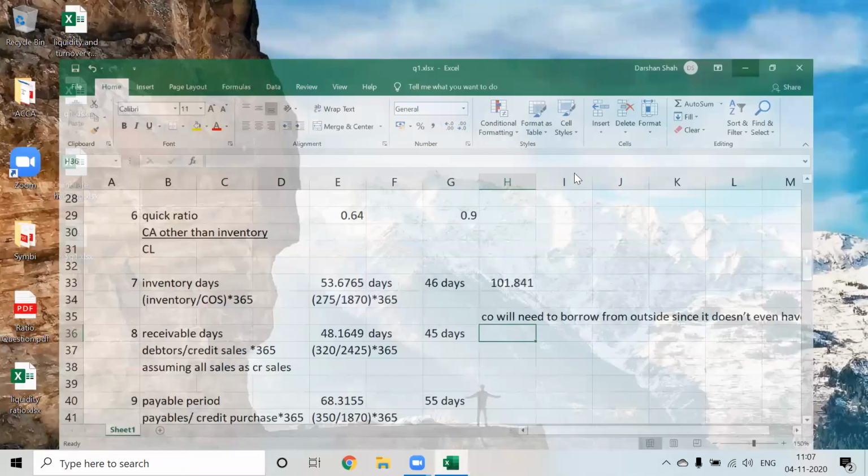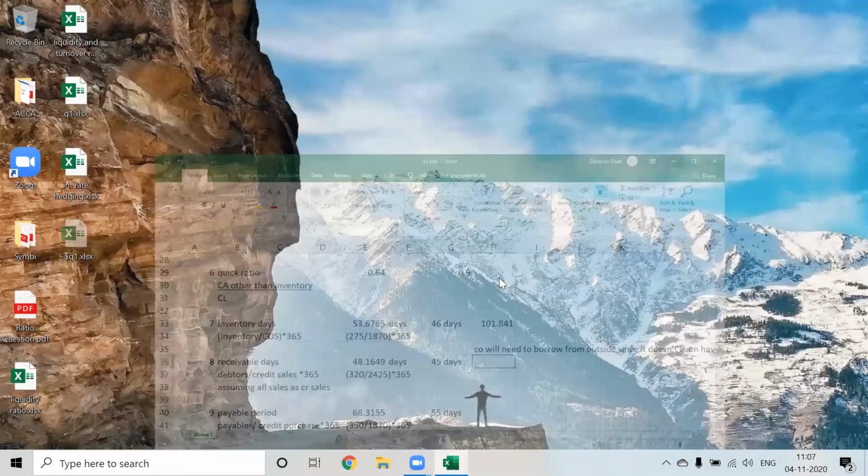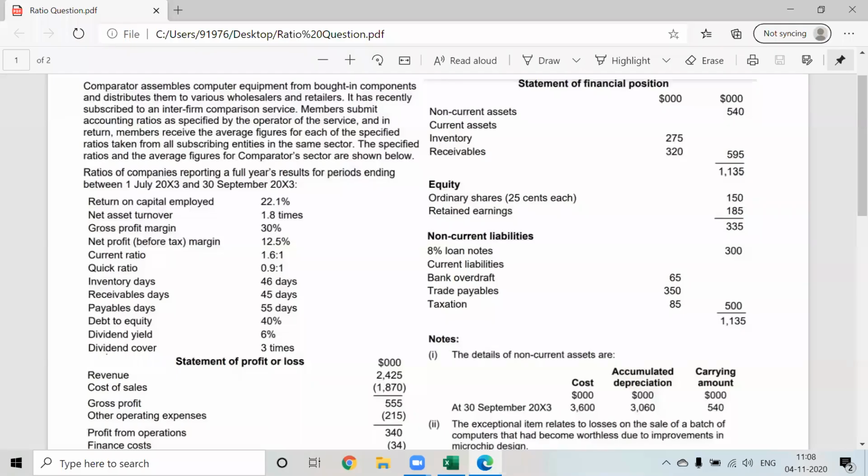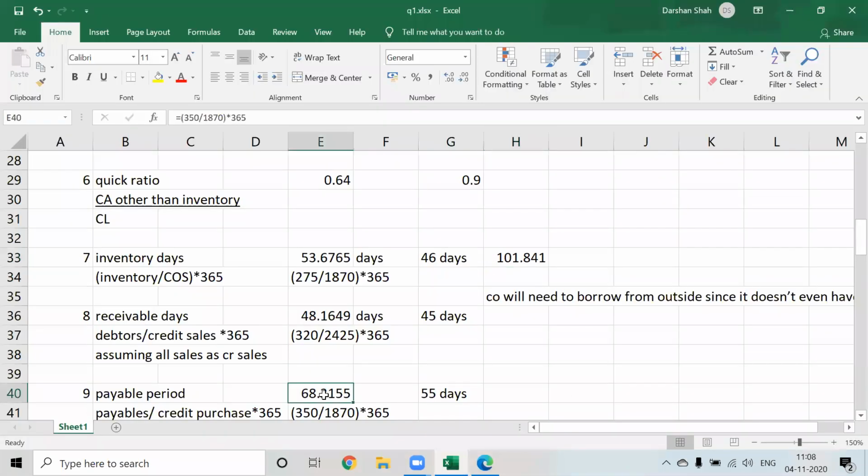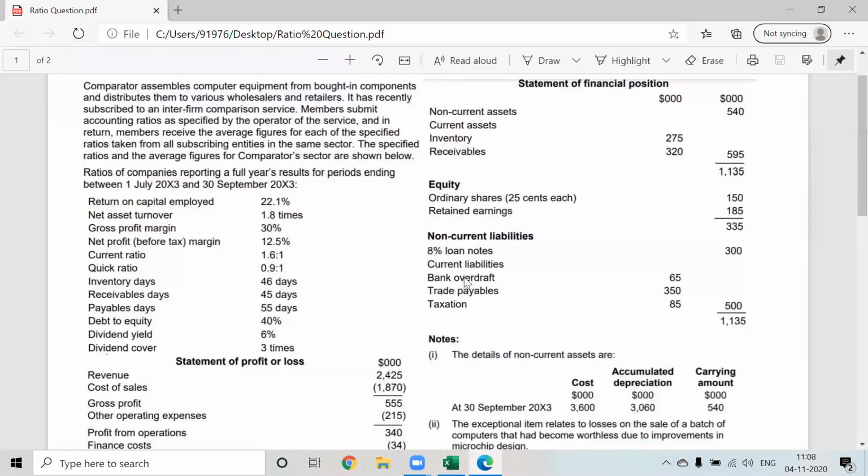So that's why you can see bank overdraft in the non-current liabilities. Since my cash will be received after 101 days, and my payable is only within 68 days, I need to arrange cash from outside. Why do I need to arrange cash from outside? Because my current assets do not have any cash in hand, and that is why we can see bank overdraft in the liabilities.